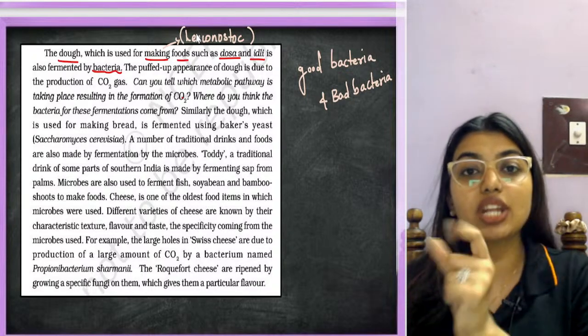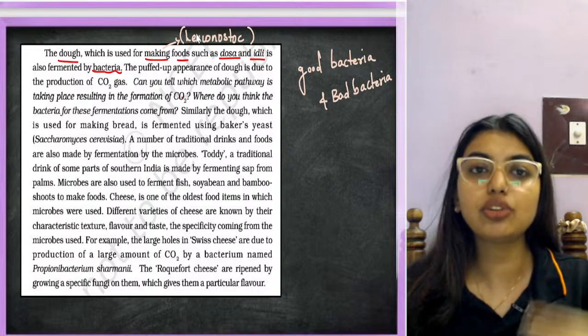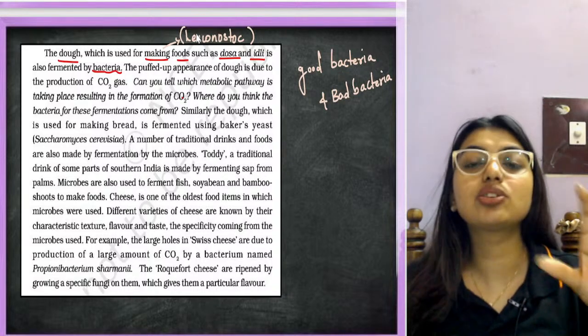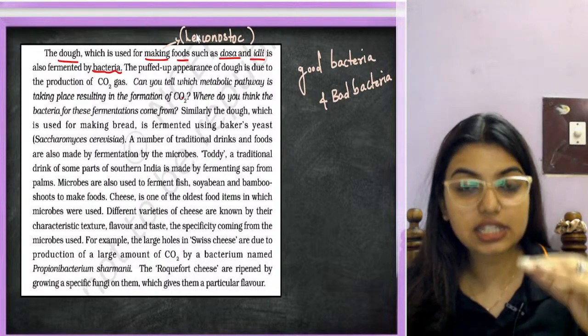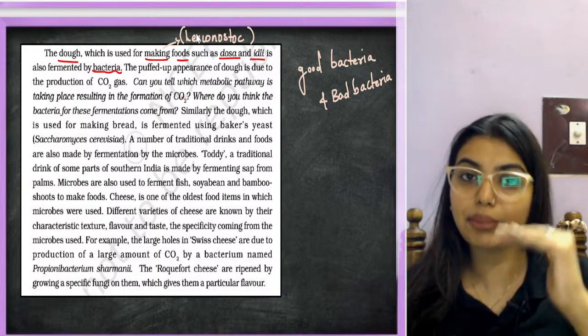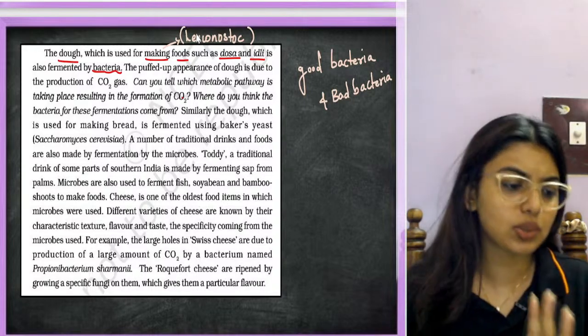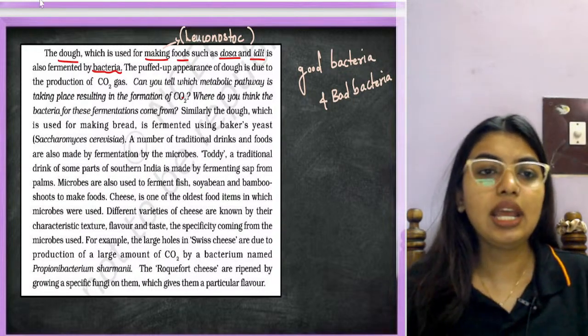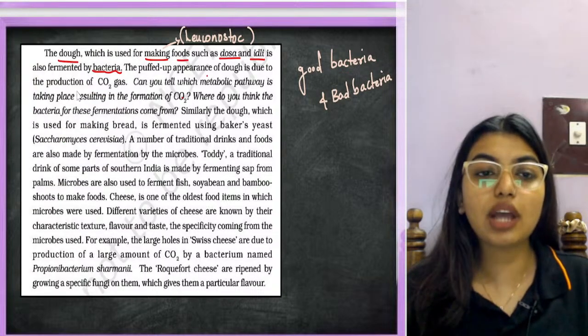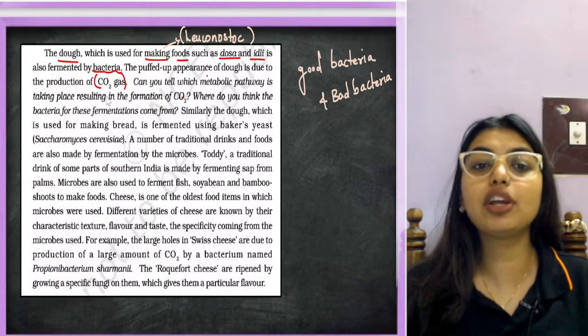If fermentation has to happen, you have to give the time period. You have to give at least 8-9 hours so that the fermentation properly happens and there is puffiness. There is a carbon dioxide build-up as well. That is how they make the dosa and idli. Now the puffed up appearance of dough is due to the production of carbon dioxide gas.